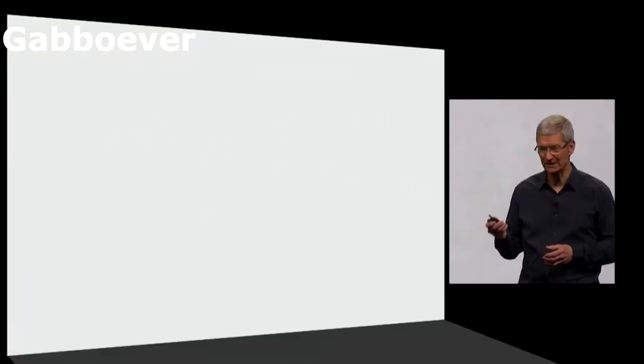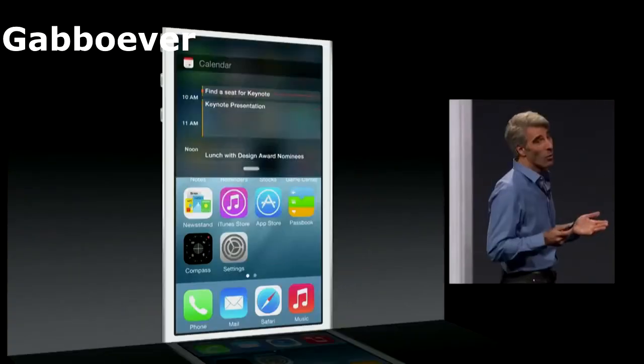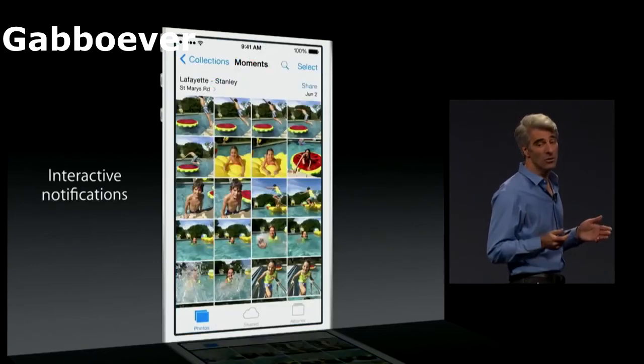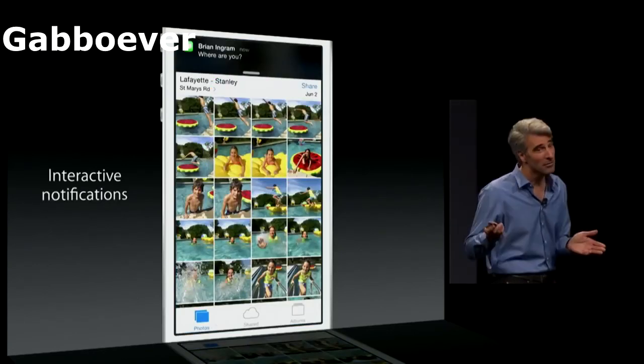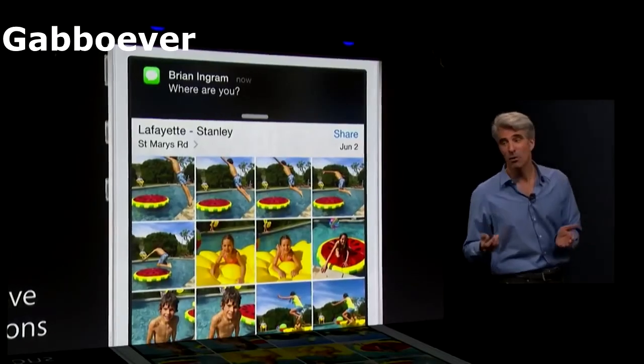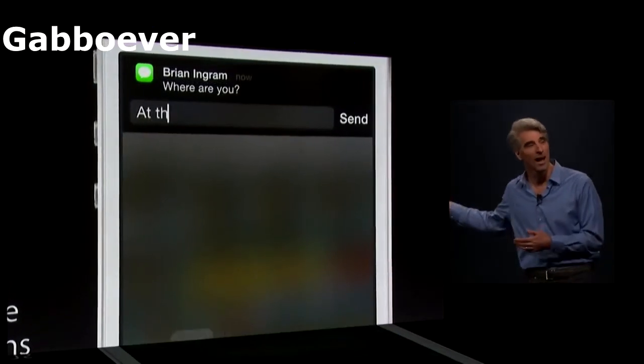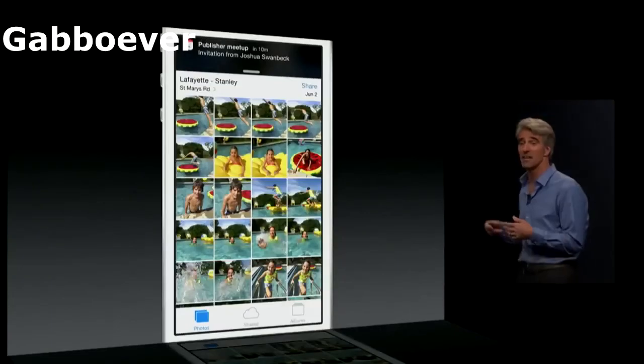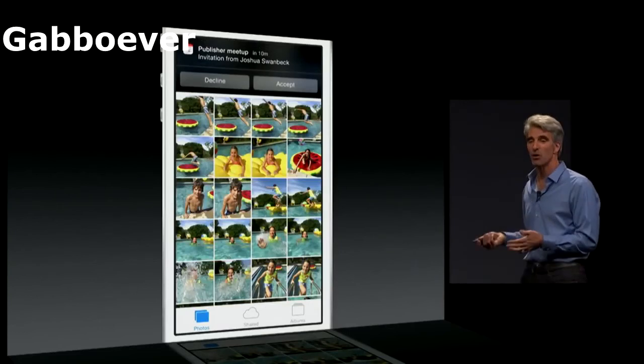Today we're announcing iOS 8. What I really love are our new interactive notifications. If you get a message like this, just pull down and you can reply from right where you are. So if you get a calendar event, for instance, just pull down and respond.